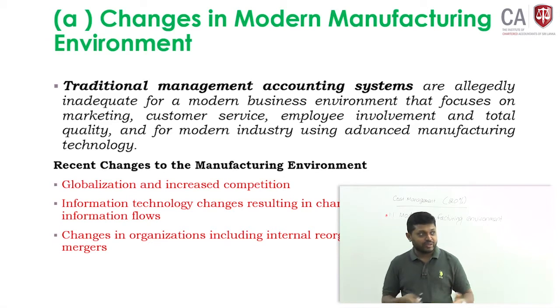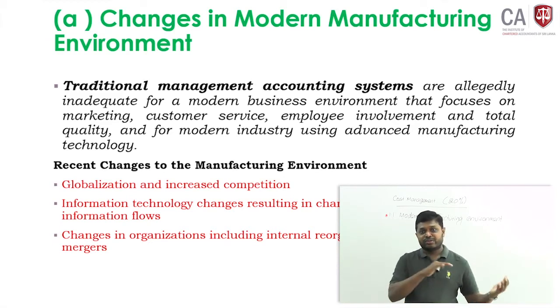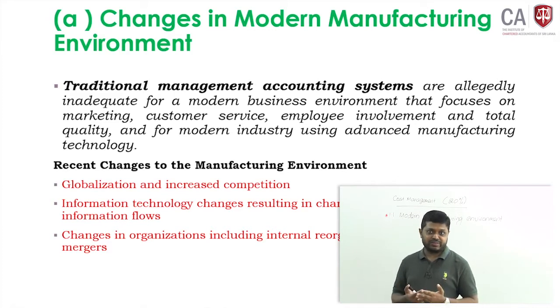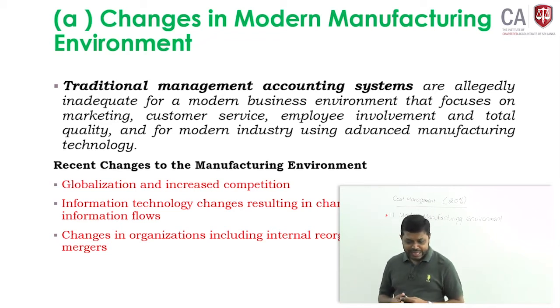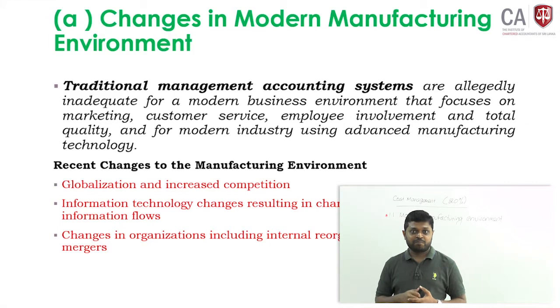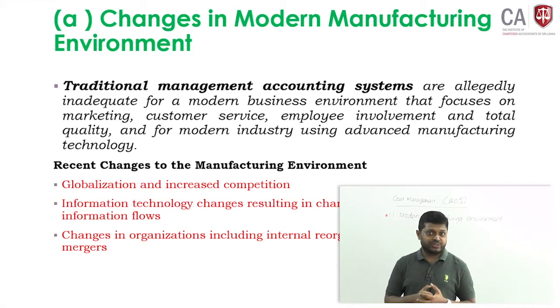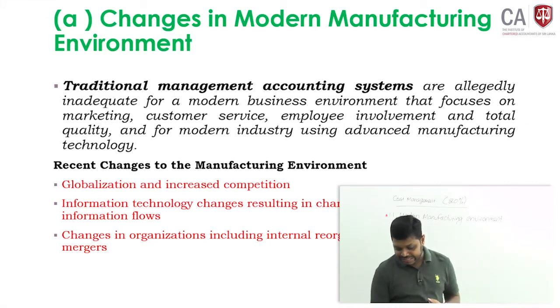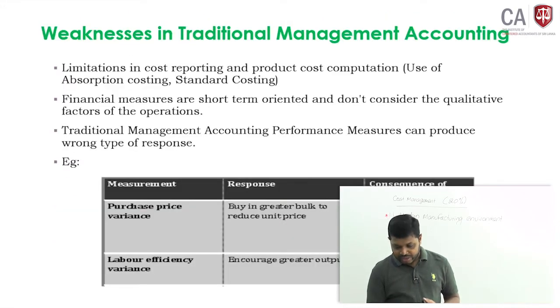Significant changes have happened due to the pandemic also. We rapidly changed our existing business structures because we had to adapt. Third, changes in organization, including internal reorganization and external mergers. If some entities have merged and compete with their competitors, it is due to joint synergies. Those are the recent changes in the manufacturing environment.